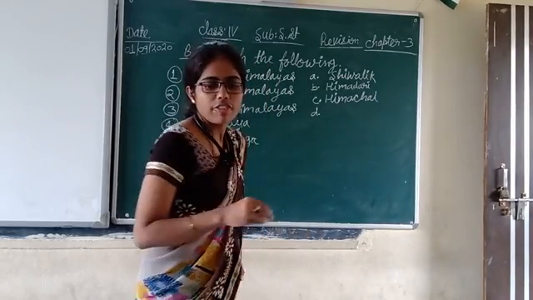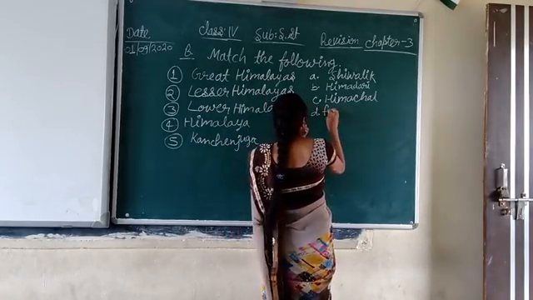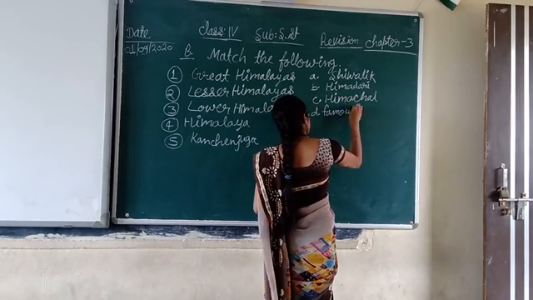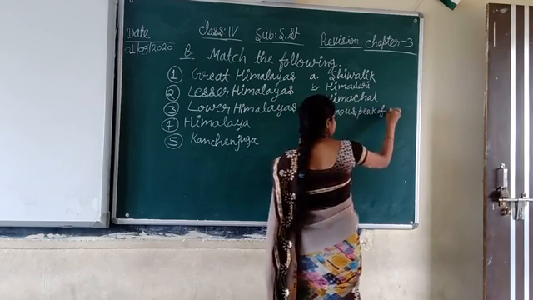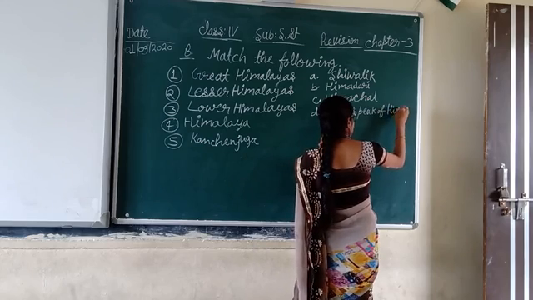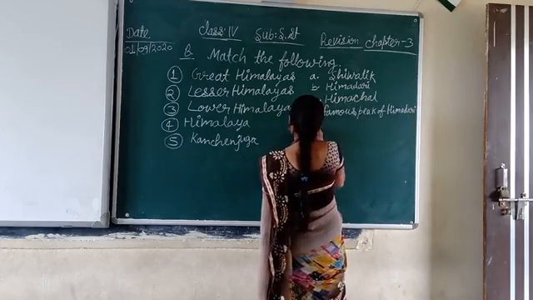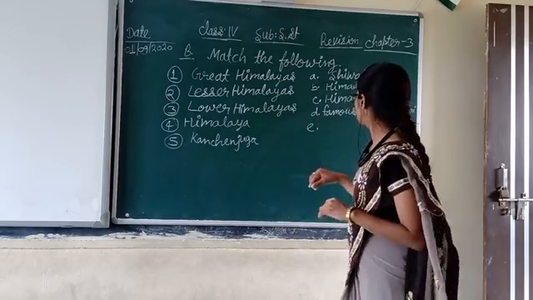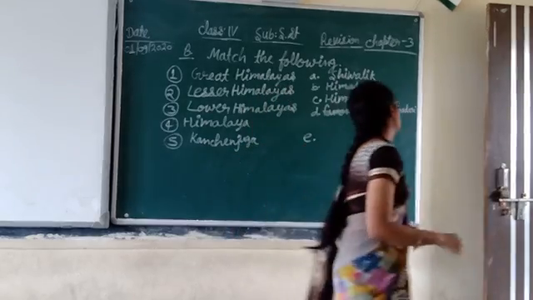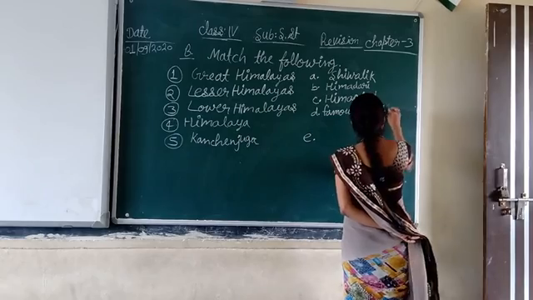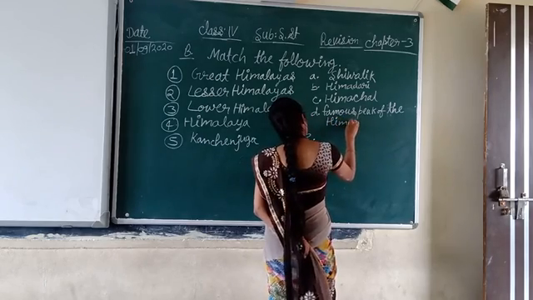D is famous peak of the Himadri. Then E is famous peak of the Himadri.